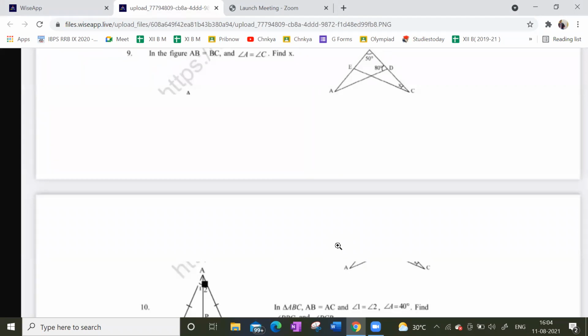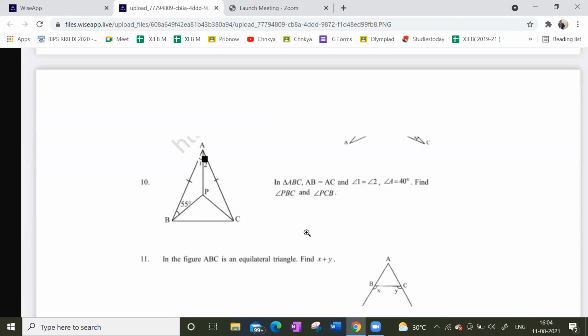So AB is equal to BC, and angle A is equal to angle C given. What is angle A here? Tell me. Angle A is 70 degrees. Why? Because 80 plus 30 is 110... 80 plus 50 is 130, and then 180 minus 130 is 70. So angle A is 70, which means X is also 70. That's it. How many have you done the 10th one?